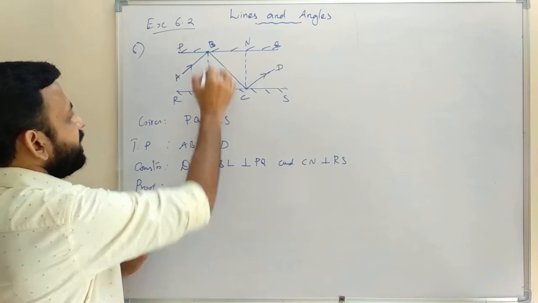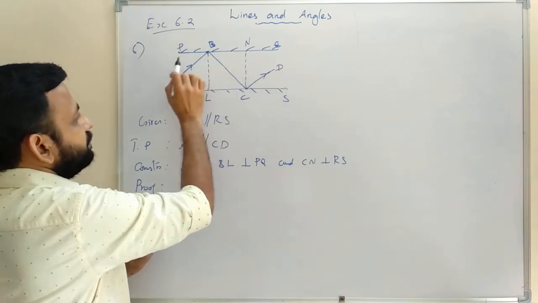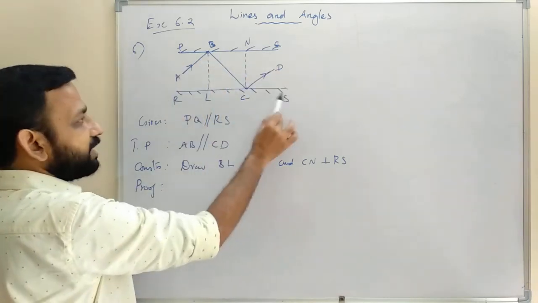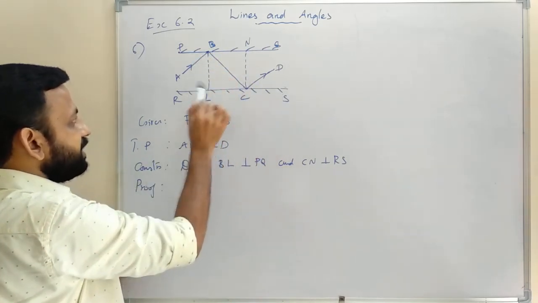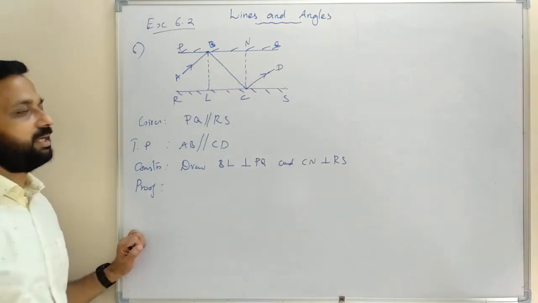Then BL perpendicular to PQ, and PQ parallel to RS. Therefore we can say that BL is perpendicular to RS.